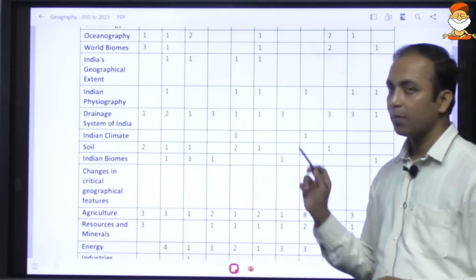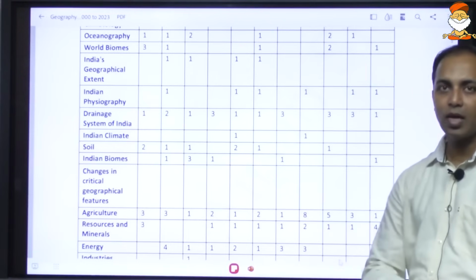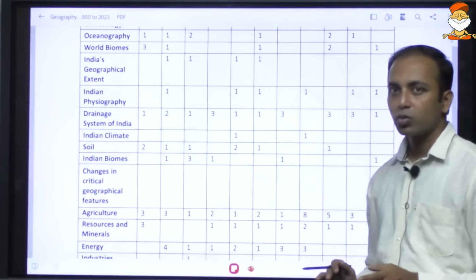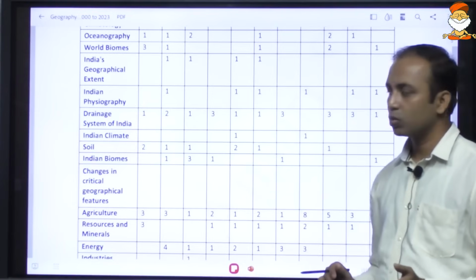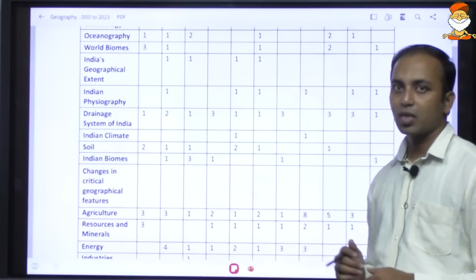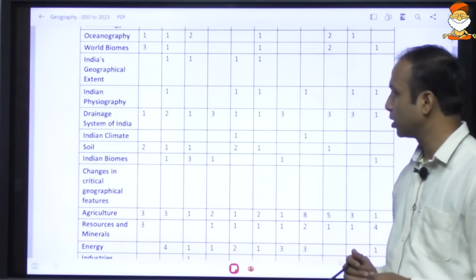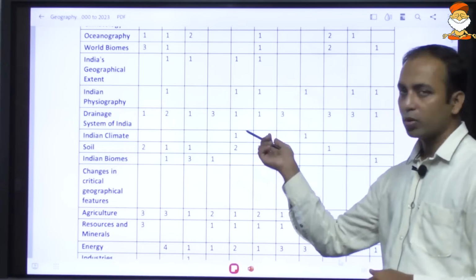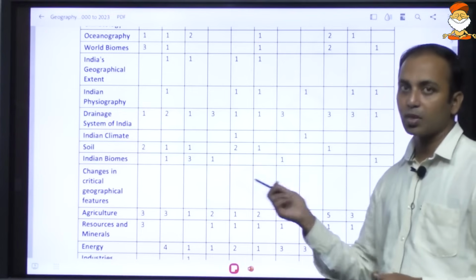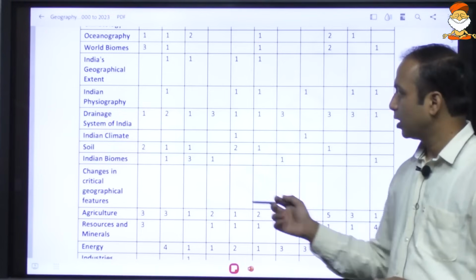Indian climate, that is monsoon, and the phenomena associated with variability in monsoon like El Nino and La Nina, are also frequently in the news. For example, in 2015 they asked a question on the Indian Ocean Dipole, as it was in the news. El Nino is in the news, so you can expect a question on El Nino this year.